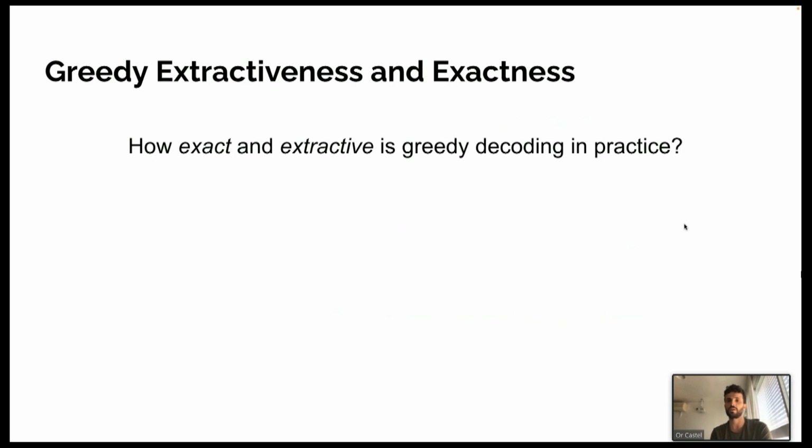So now that we've seen that in terms of performance, Exact Extract has an advantage over greedy, mainly in zero shot, we test how exact and extractive greedy decoding is in practice, meaning how often it violates these two properties. Extractiveness is simply measured by checking if the generated answer is contained in the passage. It's an obvious one. And exactness is measured by comparing the answer generated by greedy with the answer selected by Exact Extract, which guarantees it is the most likely span according to the model. So that's how we measure exactness.